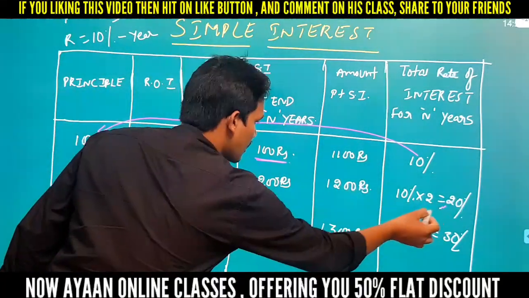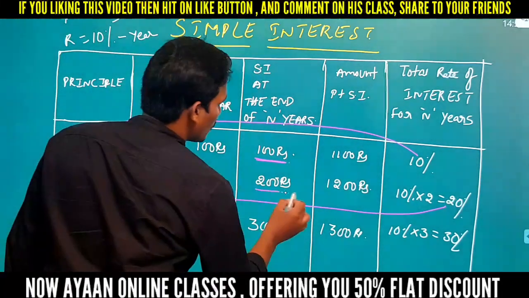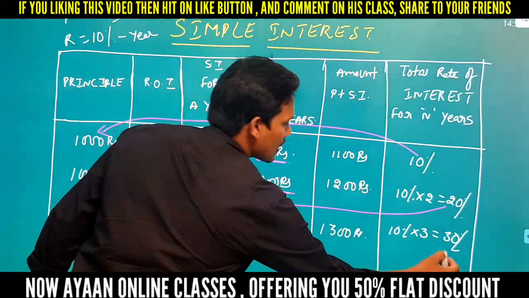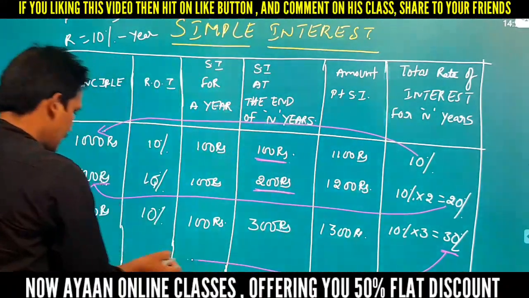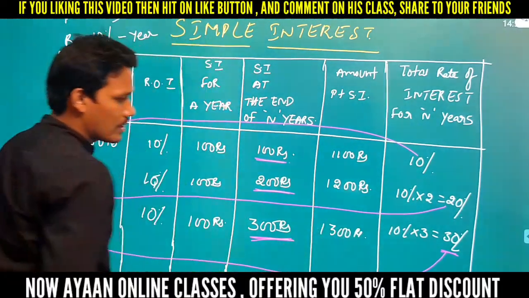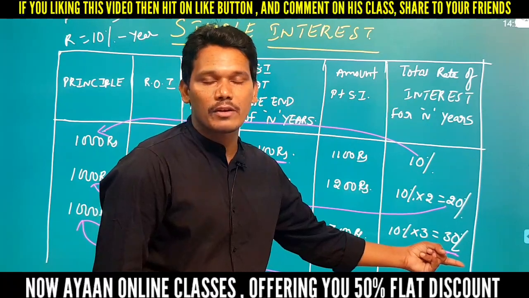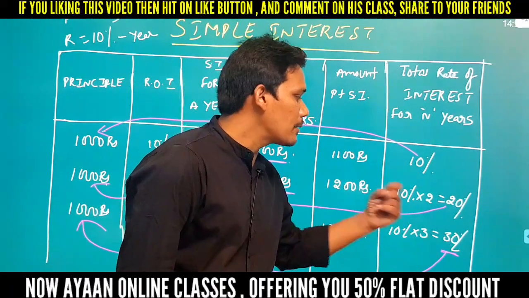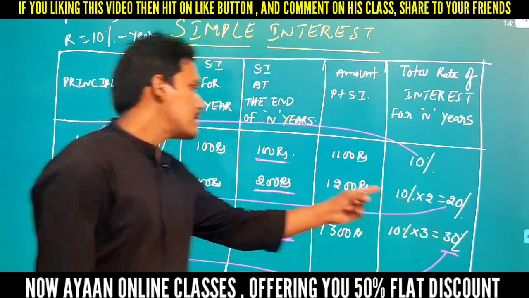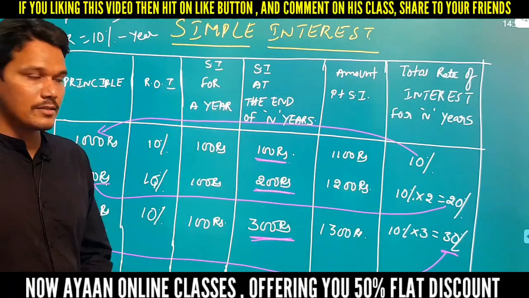If you charge 20% on this 1000, you will get 200 rupees interest. If you charge 30% on this 1000, you will get 300 rupees interest. See here, directly we can find out the interest. We got a total rate of interest for 3 years of 30%, right? So 30% value on principal is equal to 300, right?